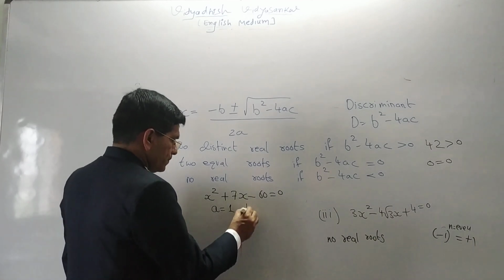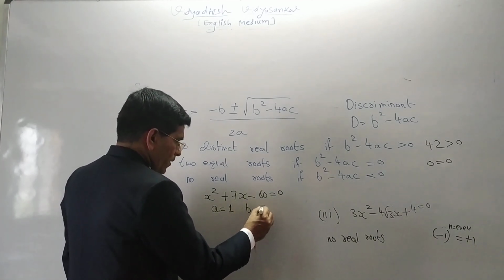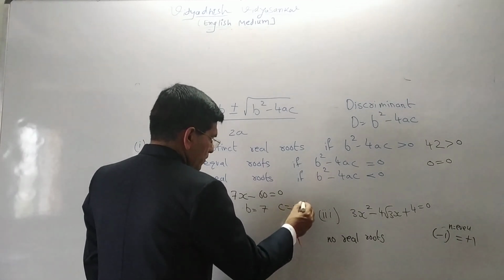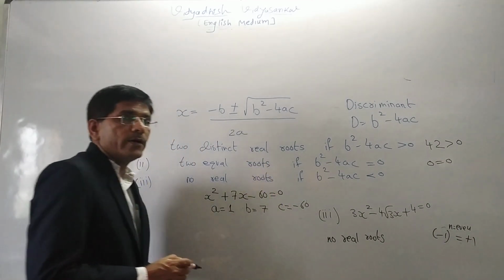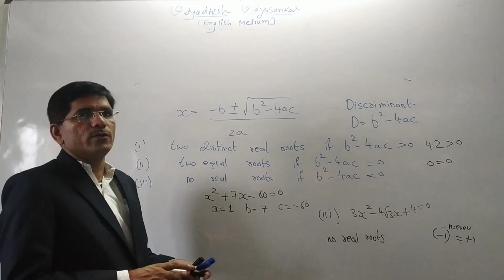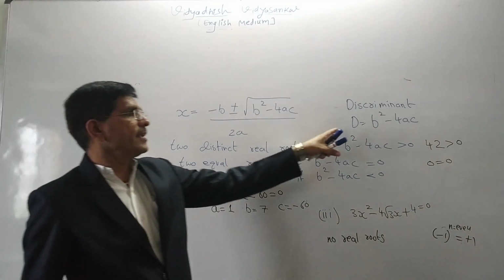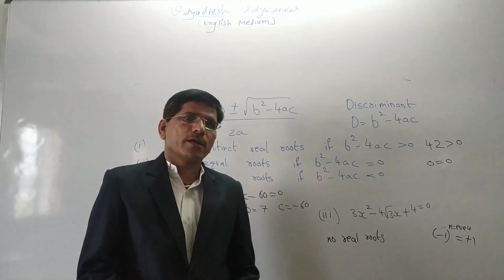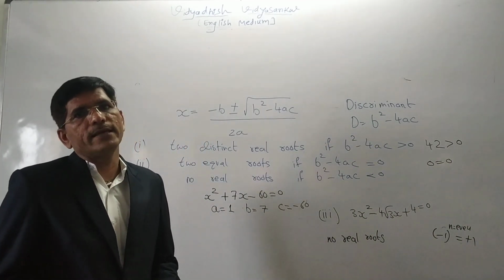So a is 1, b is 7, and c is minus 60. Now what do we have to do? Again, the discriminant. Discriminant D is equal to b square minus 4ac.